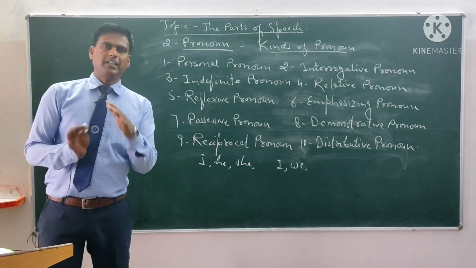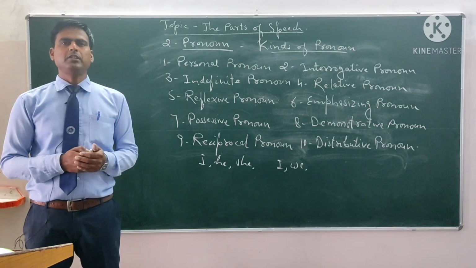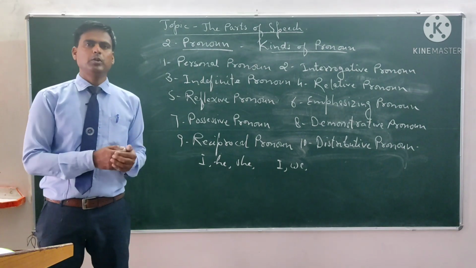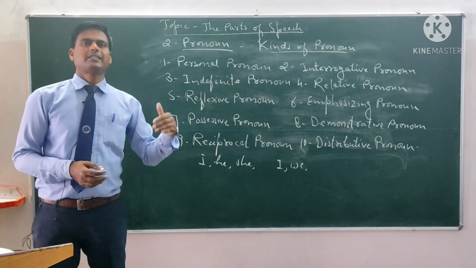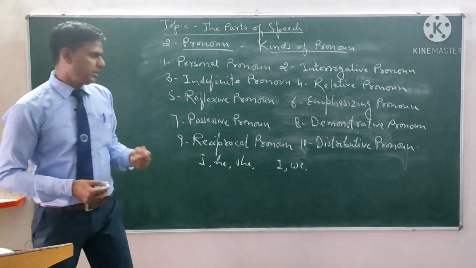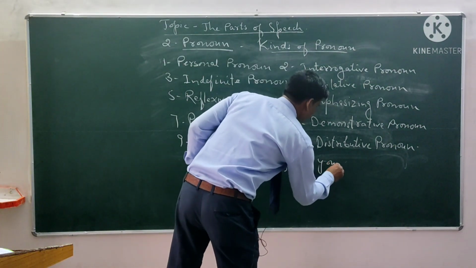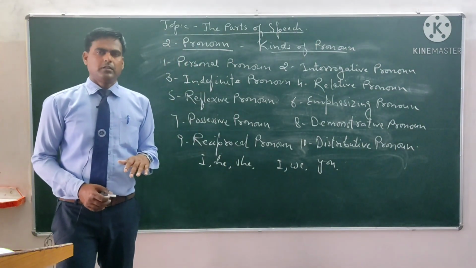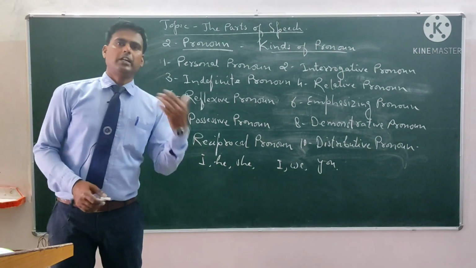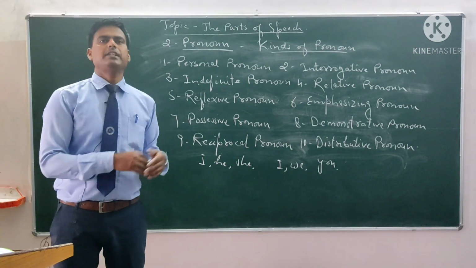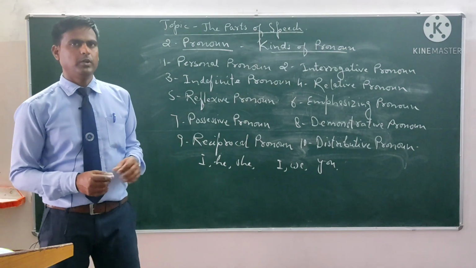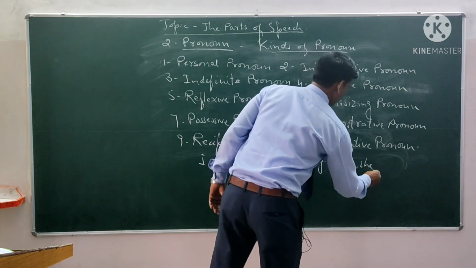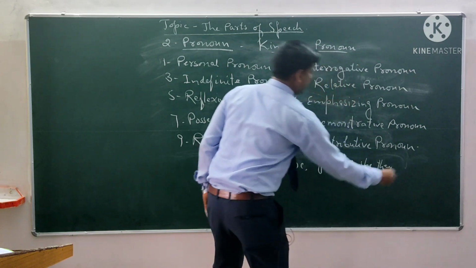And then the second one, the second person. The person spoken to is called the second person. For example, we can say you. You is the second person of personal pronoun. And the third person is the person spoken of. The person spoken of is called the third person of personal pronoun. For example, we can say he, she, they, etc.